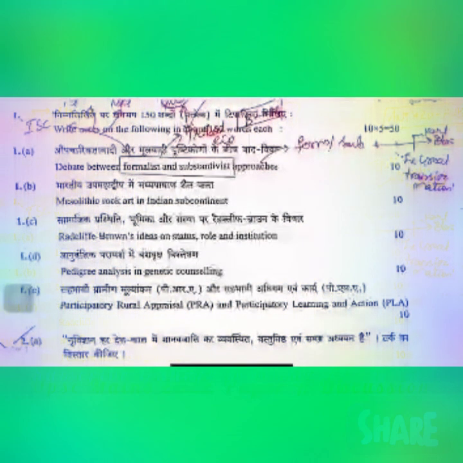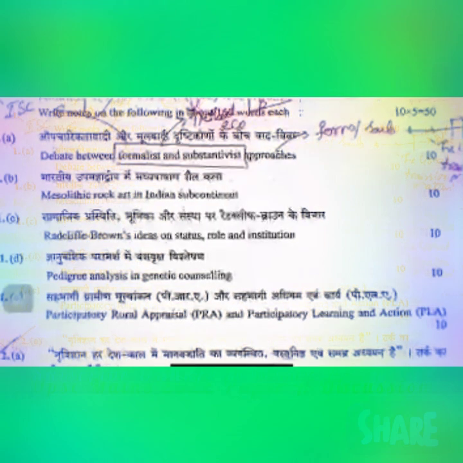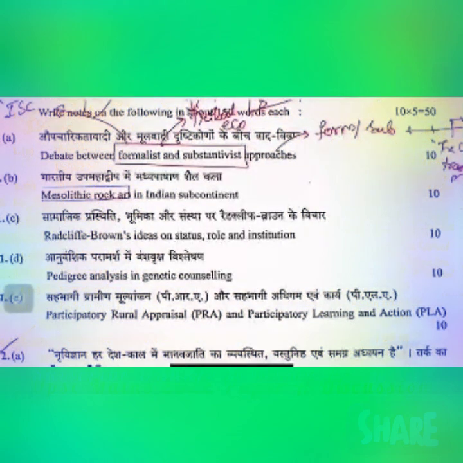When you look at the second question, it is asking about the Mesolithic rock art in the Indian subcontinent. In this, you can simply introduce with the time period of Mesolithic rock art, around 10,000 BC to 7,000 BC. And apart from that, in the Indian subcontinent, the major areas are Bhimbetka, Adamgarh, and the Pichavaram region.